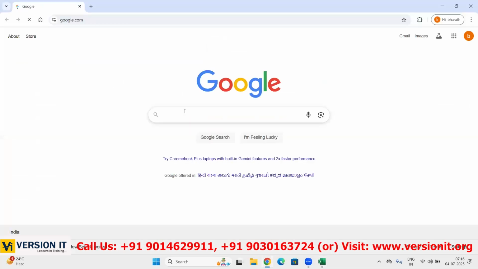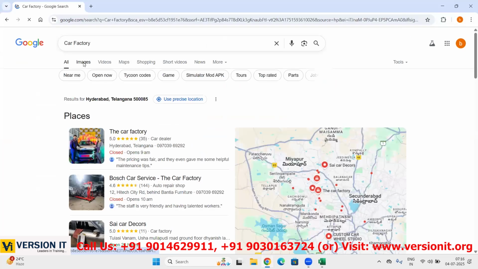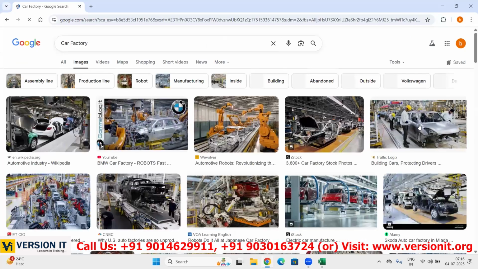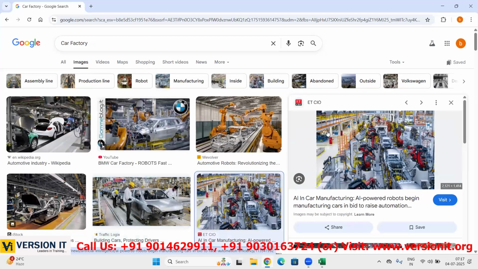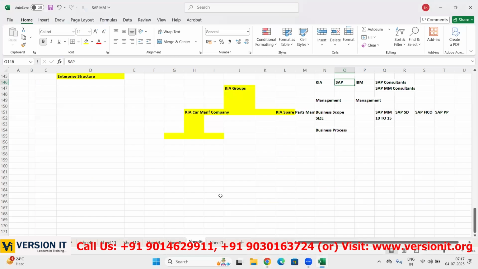So physically, how many plants they have and are manufacturing in? Here you can see, whatever cars they are manufacturing. See, one employee is shaping the body part, adding headlamps, side lamps, and there are robots. How many such places do they have? This is called a factory or a manufacturing unit. Depending on their business, they can have more than one.